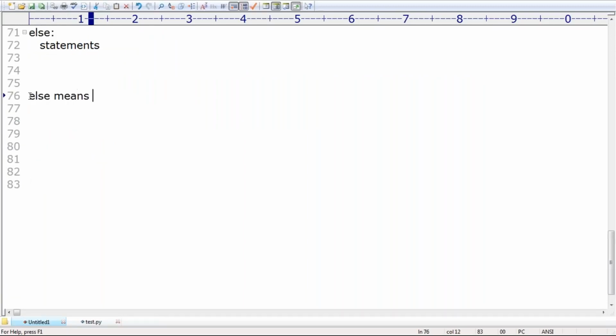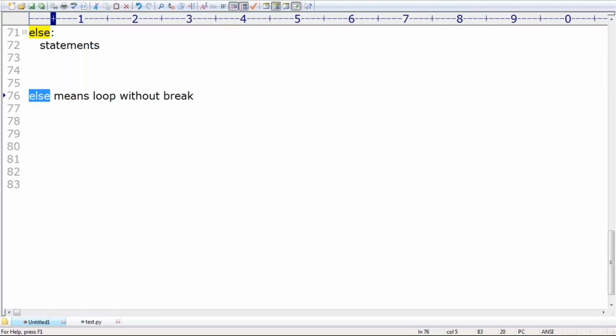Else means loop without a break. Are you getting it? Else means loop without a break. Remember that. So if the loop executed without a break, then only the else block is going to execute.